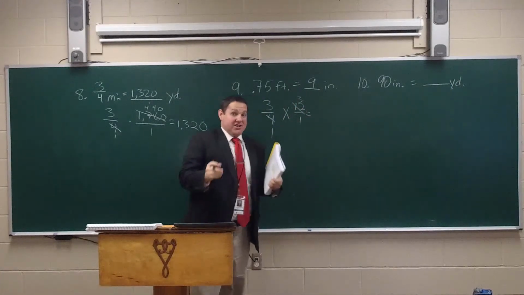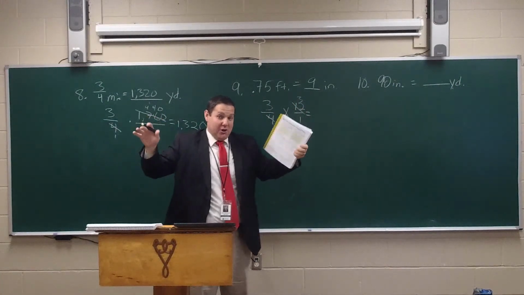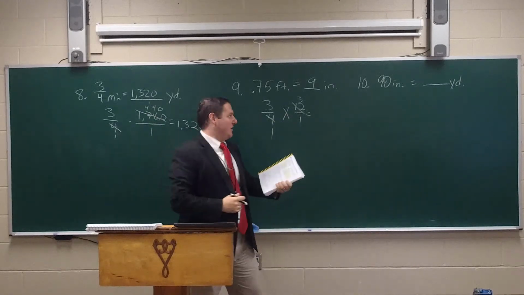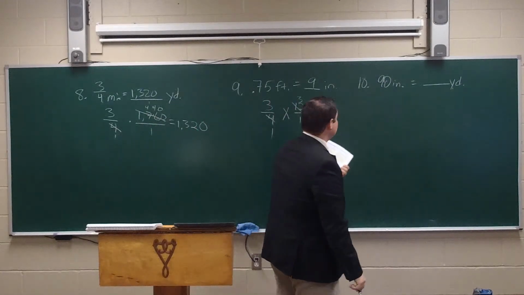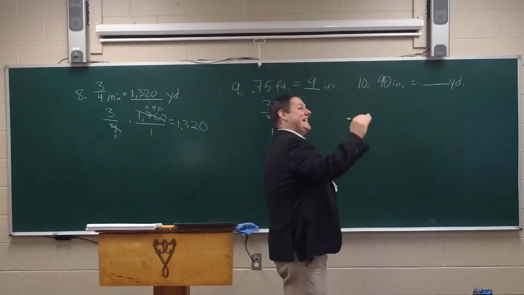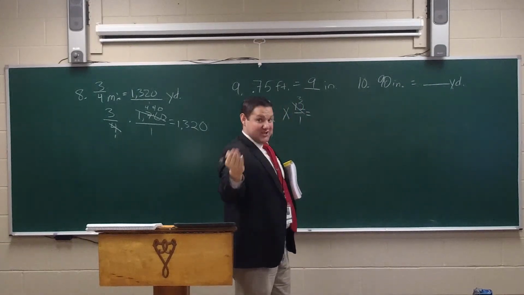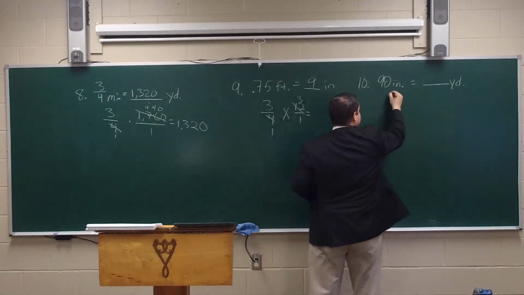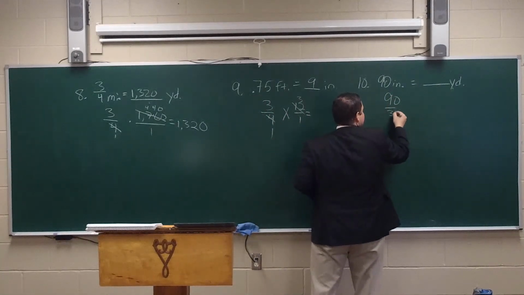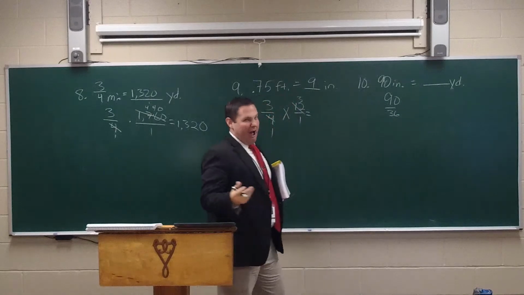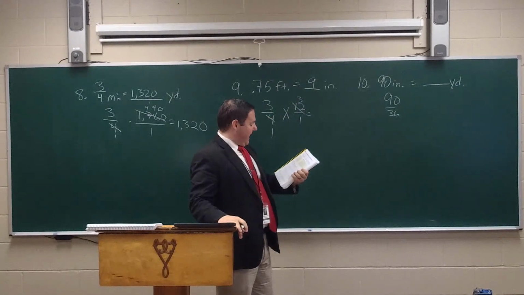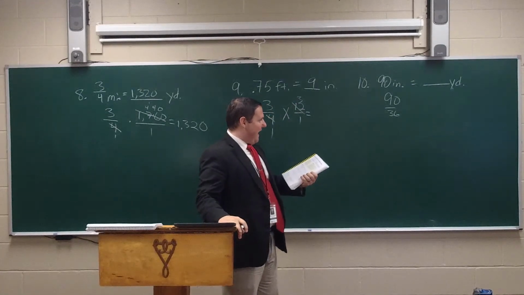Okay, we're going from inches, small, to yards, bigger, so we divide. That's exactly correct. So 90 inches, and how many smaller inches are in a larger yard? 36 inches in a yard. So we're actually going to divide 90 by 36. Now you could probably take some factors out of there, but I think we'll just go ahead and divide.